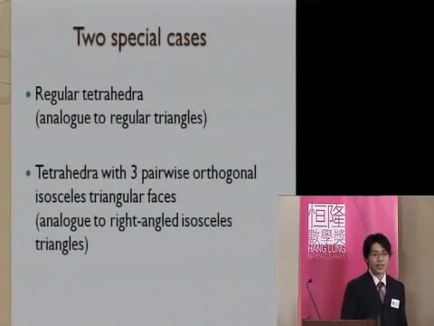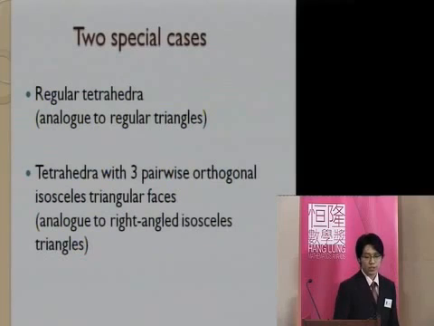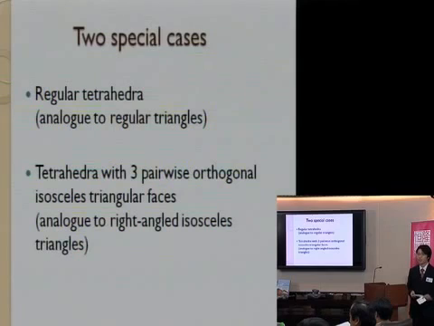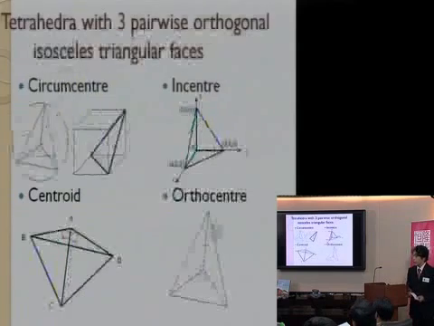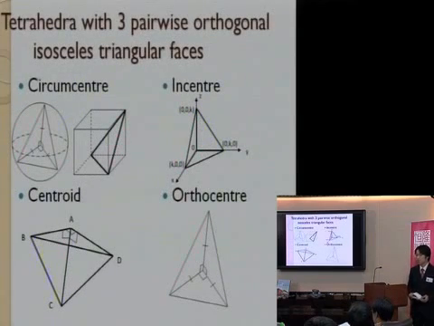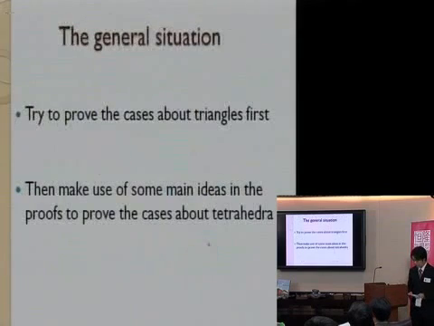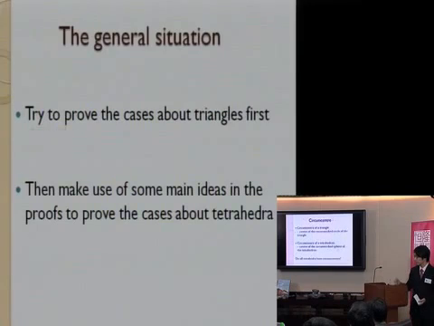Let's start with two special cases. The first case is regular tetrahedra, and the second one is the tetrahedra with three pairwise orthogonal isosceles triangular faces. We found that for these two cases, all four centers exist. And these two cases motivate us to carry on our study. Then we carry on our study to the general situation. We try to prove the case about triangles first and get some motivations, and then we make use of some main ideas in the proofs to prove the case about tetrahedra.